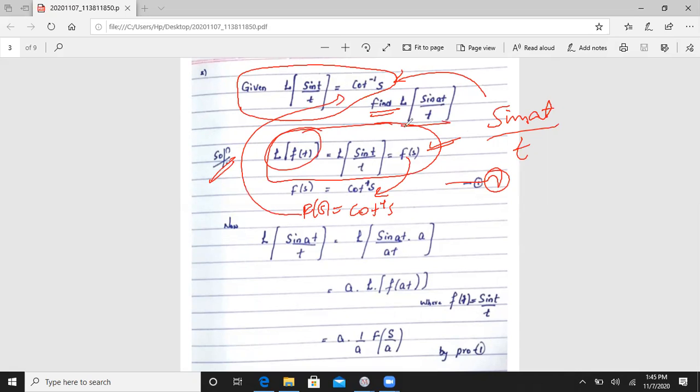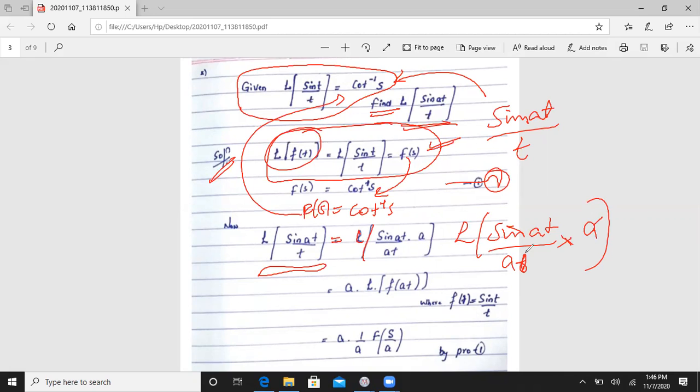Now we have to solve Laplace transformation of sin at by t. Okay, so we will solve this one. Laplace transformation of sin at by t is there. So we will multiply and divide by a.